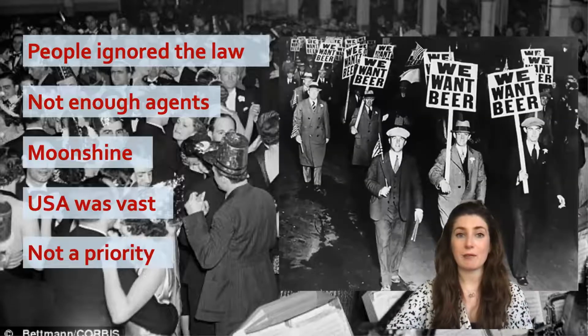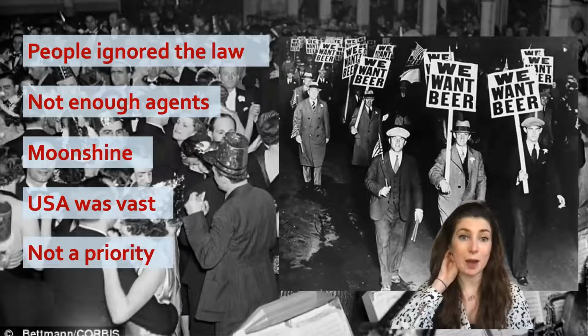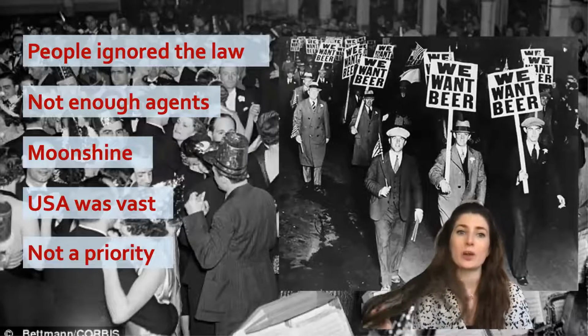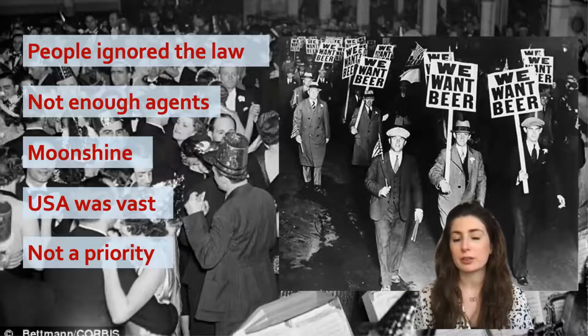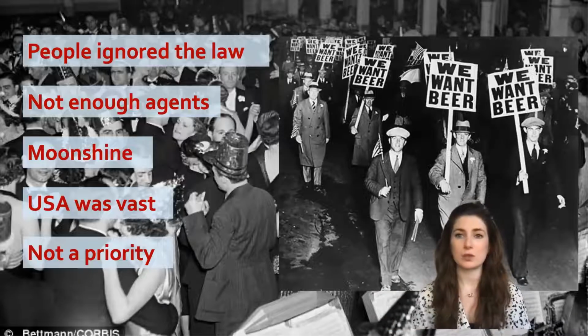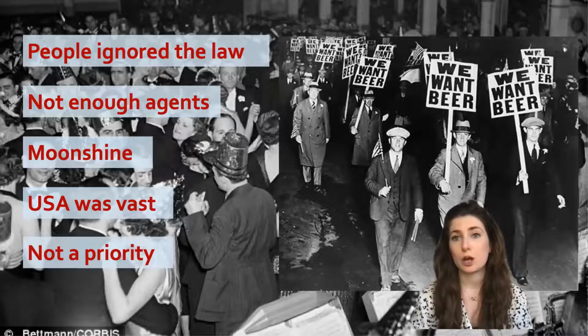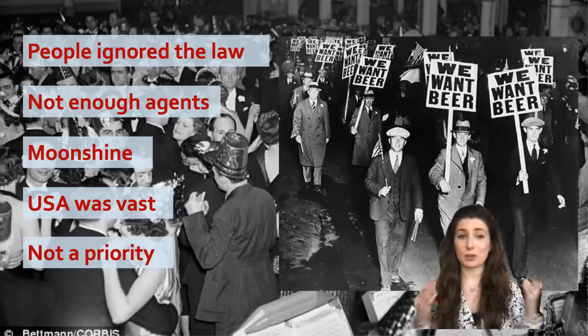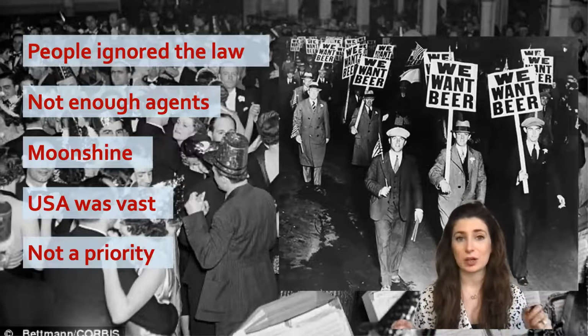And finally, we have arrests for drinking offences, which show the amount of people breaking the law, which then proves how it just wasn't a priority at the time. There were more arrests for drinking offences in 1925 than in 1921. In 1921, there were 494 drunk driving offences, and in 1925, there were 820. So that's almost double, which shows that people are completely disregarding the law because everyone is still getting drunk.